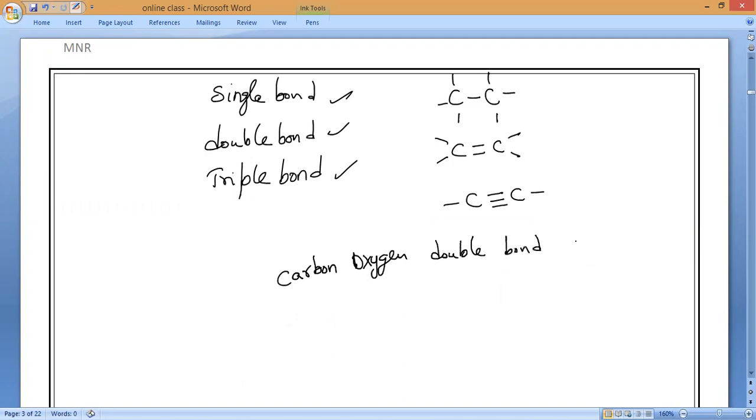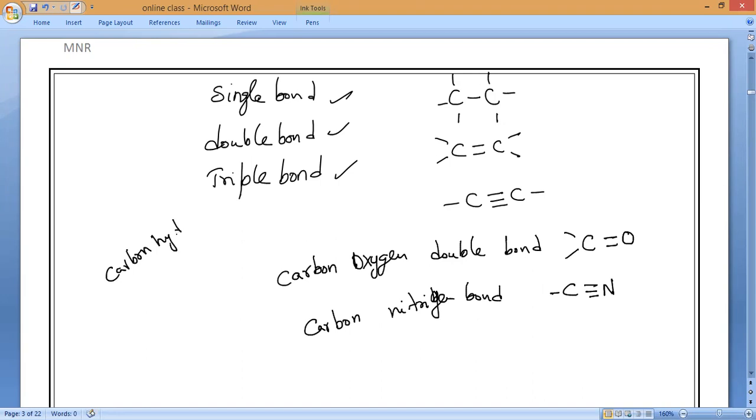So can you tell me what is the double bond of carbon? Oxygen, because 2 electrons are there, so 2 sharing. Nitrogen, anybody? Triple bond. Carbon, nitrogen, triple bond. Anyone? Nitrogen, how many electrons are needed? 3. So like this, triple bond will form. If you want carbon hydrogen, single bond. Carbon hydrogen, single bond, like this will form.